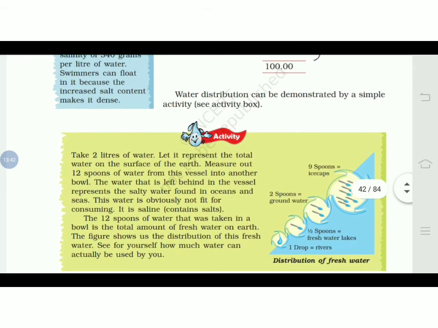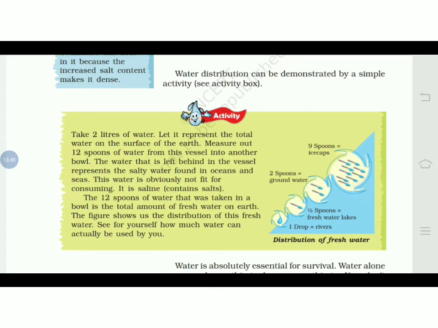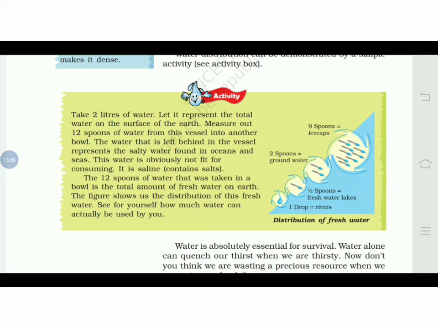See, this is the activity, water distribution. From a simple activity we can understand. Take 2 liters of water, and let it represent the total water on the surface of the earth. Measure out 12 spoons of water from this vessel into another bowl. The water that is left behind in the vessel represents the salty water found in the ocean and seas. This water is obviously not fit for consuming. It is saline, contains salt. The 12 spoons of water that was taken in a bowl is the total amount of fresh water on the earth.